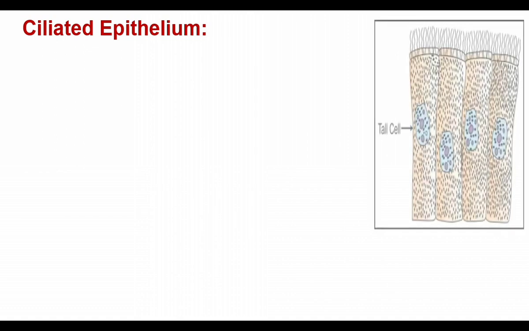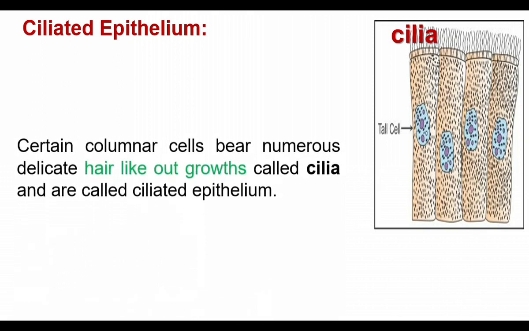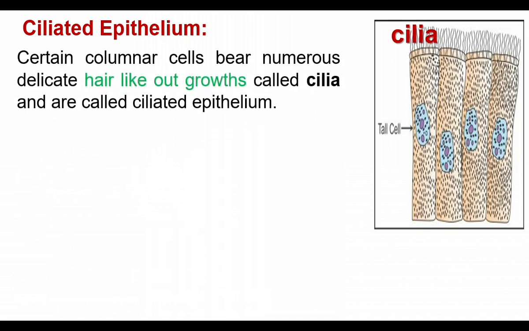Ciliated epithelium is a kind of columnar epithelium. Here the cells are arranged in rows. They are columnar epithelial cells, but they have cilia at the end. When columnar epithelial cells have cilia at the end, they are called ciliated epithelium. Certain columnar cells bear numerous delicate hair-like outgrowths called cilia.